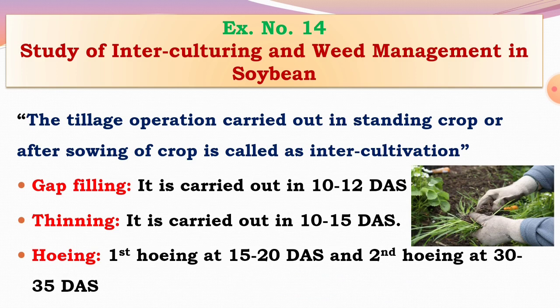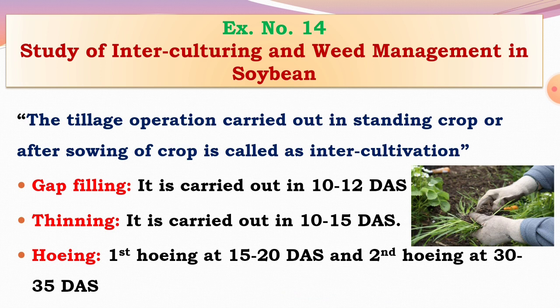The next exercise is exercise number 14. The title of this exercise is study of interculturing and weed management in soybean crop. The objectives of this exercise are to control the weeds effectively and timely for higher yield of soybean, and to know the methods and cost of interculturing operations.